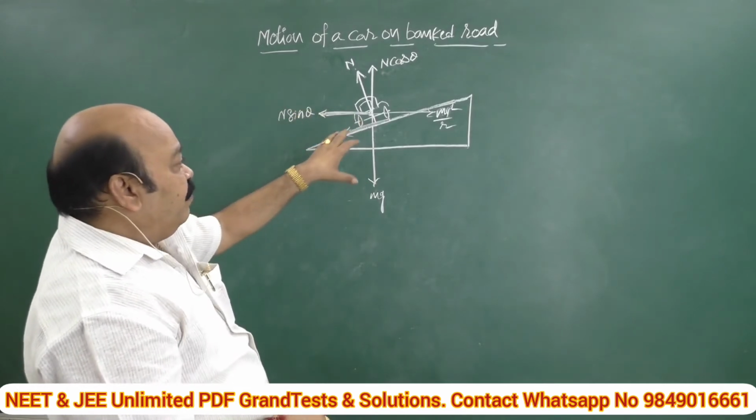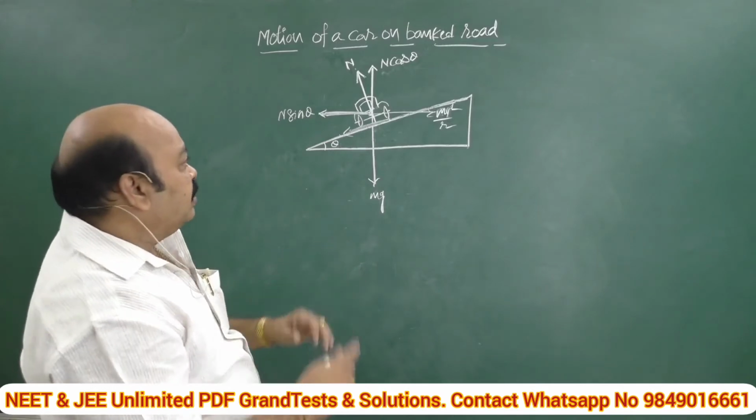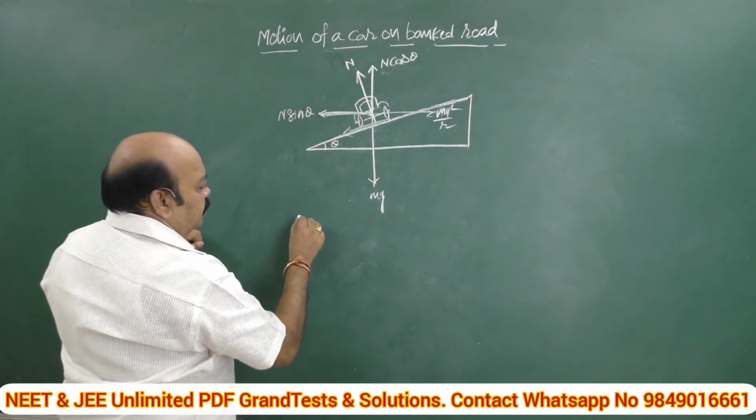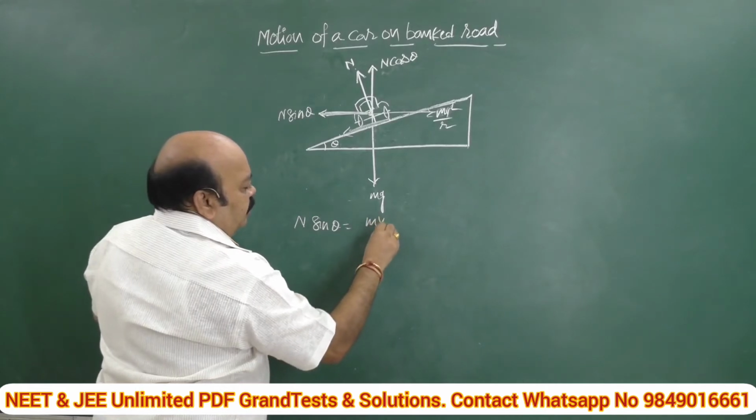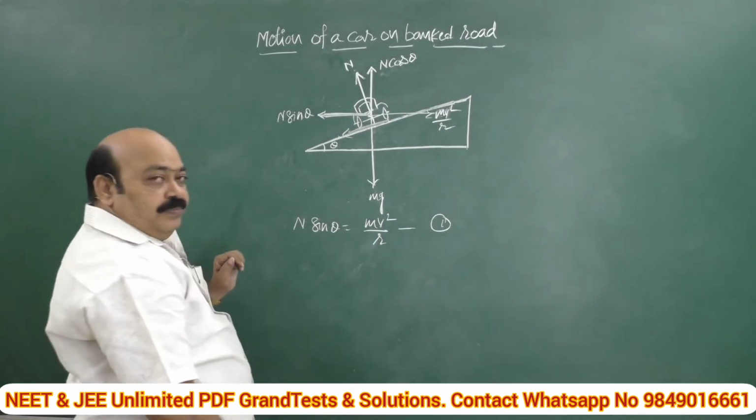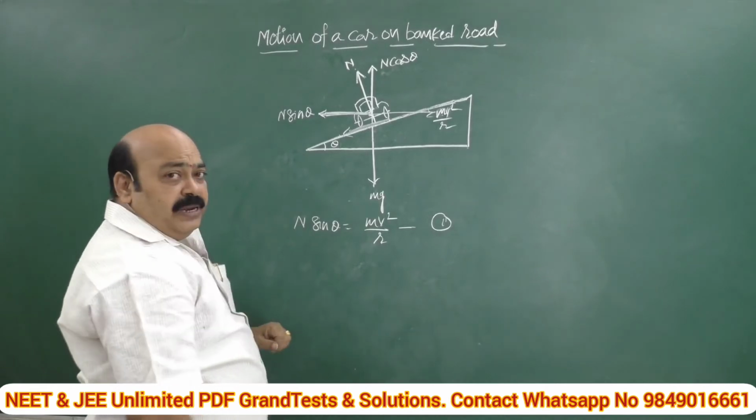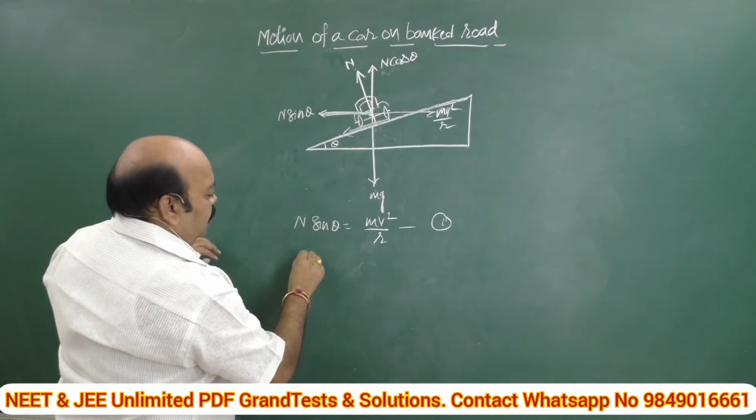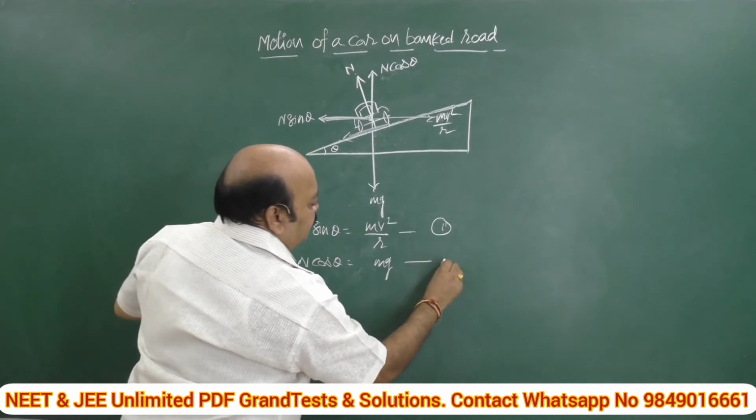Here, for balancing purposes, I am trying to bring in the balancing condition. What are the upward and downward forces? Let us see. Here N sin theta is balanced by mv square by r. Say it is equation 1. This one and this one, this is the balancing condition. Similarly, there is another pair. Can you identify this one and this one? It is N cos theta equal to mg. This is equation 2.